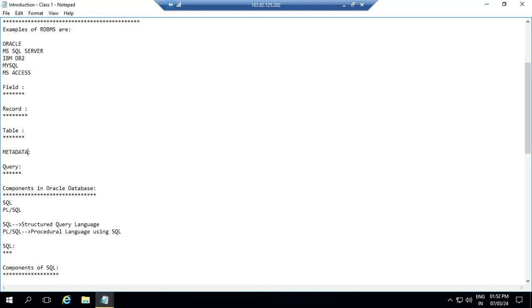Coming to the query. What do you mean by a query? The day before yesterday you observed the query. Through a query only we retrieve our data. We already have some tables in our database. We want to retrieve, to fetch some records, some data.